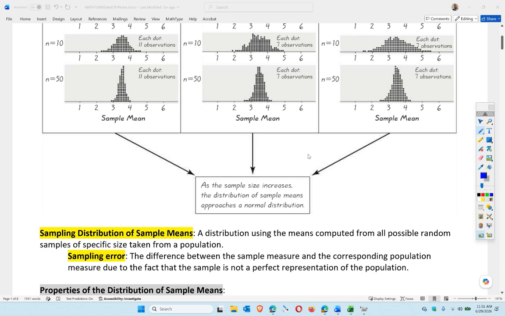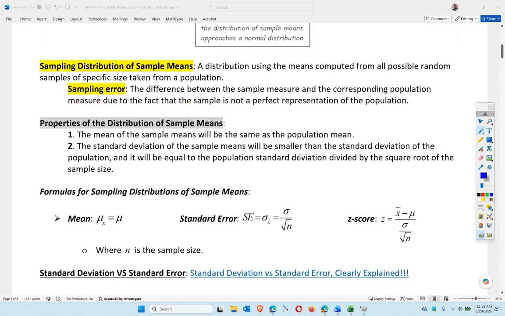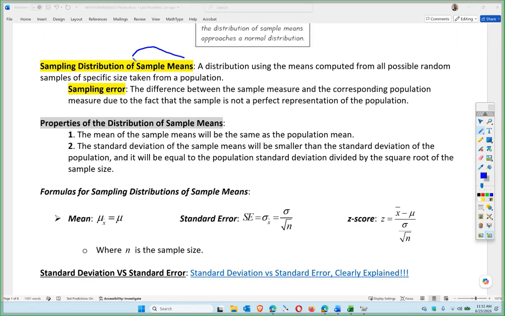Okay? All right, so that's the general idea of the central limit theorem: you're using the distribution of sampling means. Each one is a sample mean, basically. So you take the mean of each sample and look at the distribution of that. So that becomes a standard error, not standard deviation. When you take the standard deviation divided by the square root of n, that's the standard error, or SE. That's why the spread gets smaller, by the square root of n.